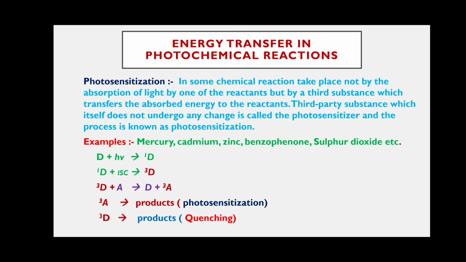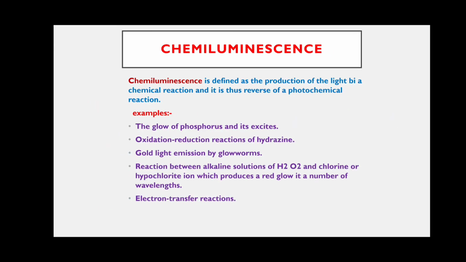For example, phosphorus may glow. This is the best example for chemiluminescence. And the oxidation and reduction reaction of hydrogen gives light. And the cold emission of glowworms: you can see at night, the small glowworm insects produce light.